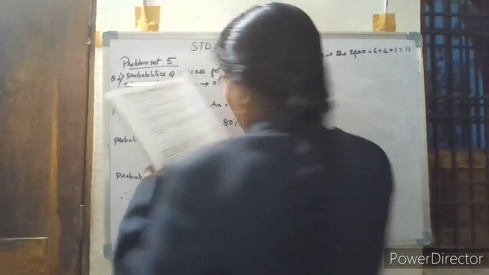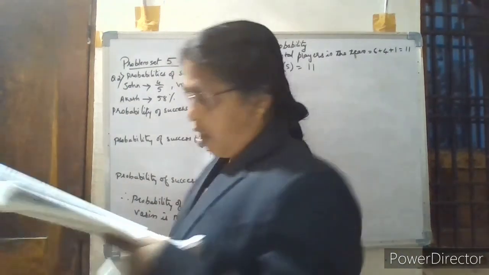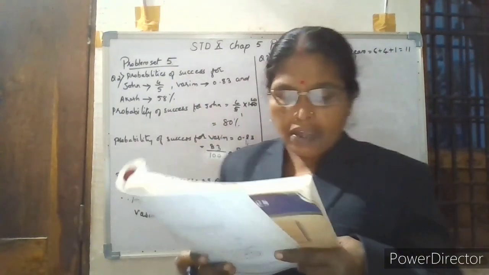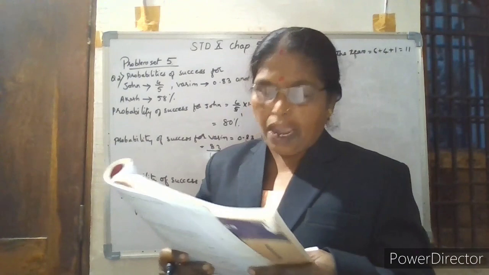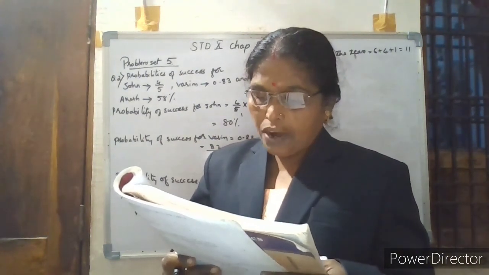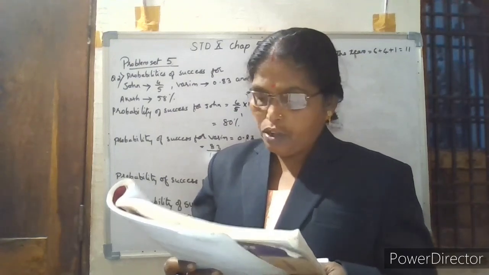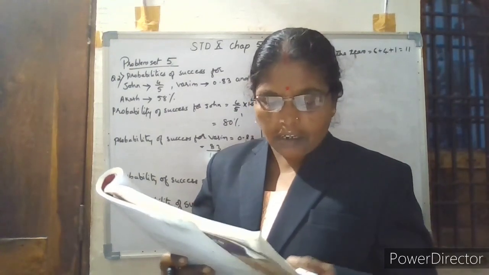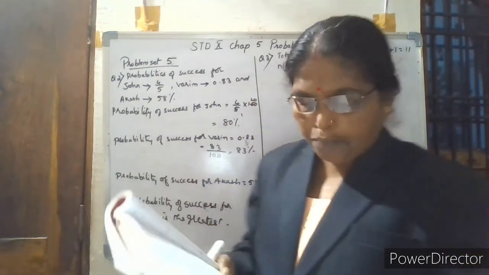Now, out of this, 1 player is to be selected randomly as a captain. Find the probability of the selection that the captain selected is the goalie.